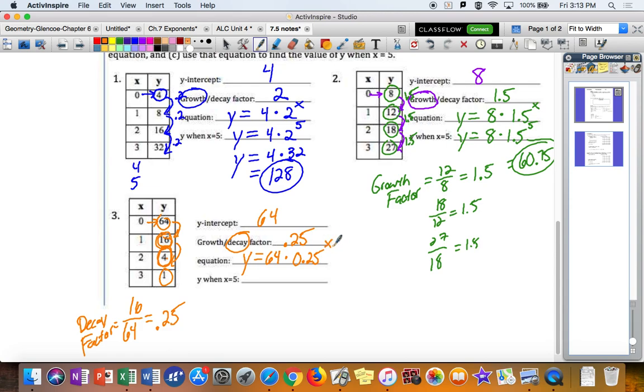And so if we're then plugging in another x value of 5, 64 times 0.25 to the power of 5, we get a total of 0.0625. So this is decaying very close to 0, actually.